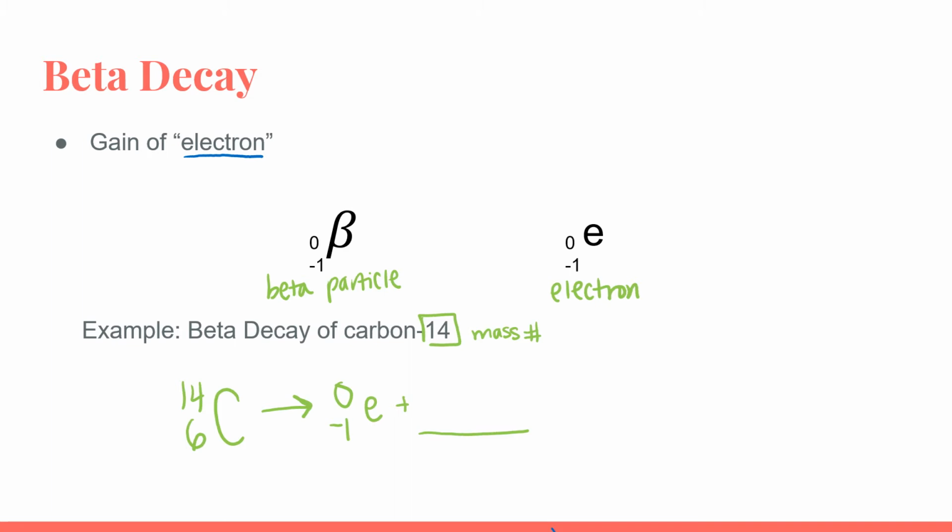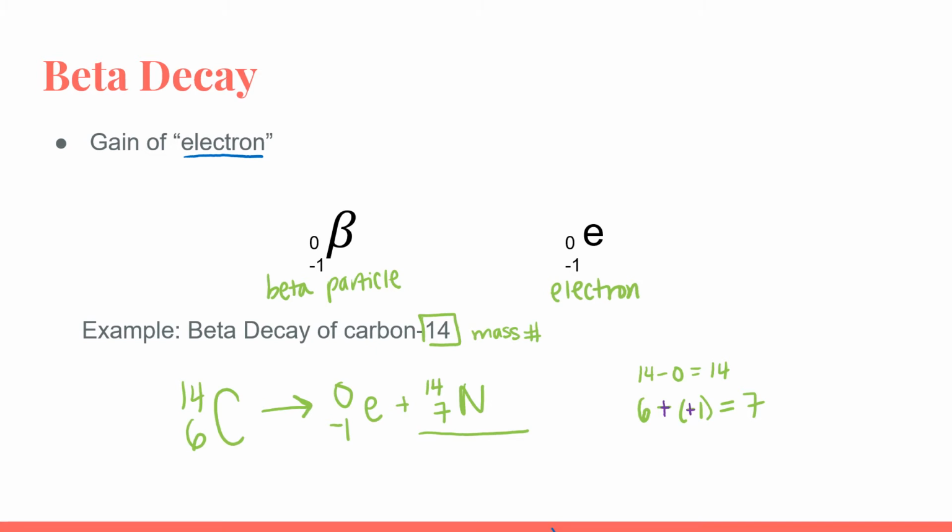So just like we did for the last one, we're going to do 14 minus 0 to get 14 as the mass number for our second atom, and then we're going to do 6 minus negative 1. Remember, when you're subtracting a negative number, it's really like you are adding them instead, and so this is how we end up getting 7 as our atomic number for the second element. And then we're going to go to our periodic table, figure out which element has an atomic number of 7, and we identify this as nitrogen.